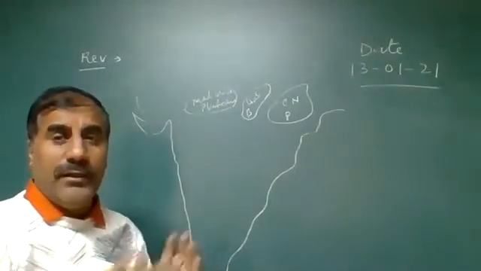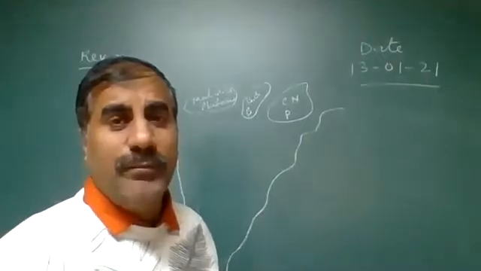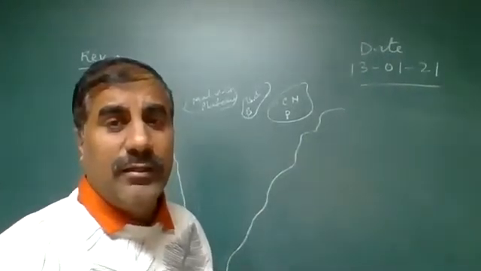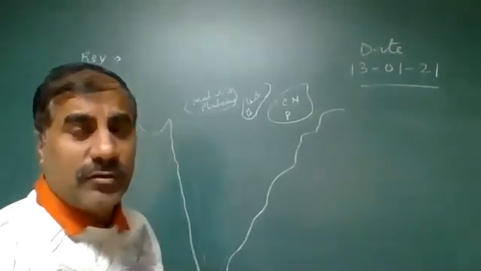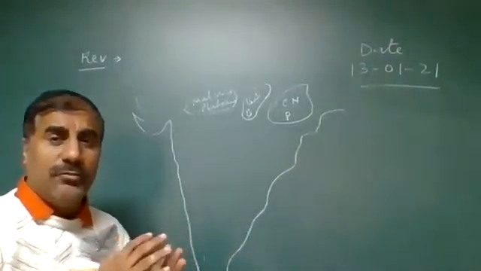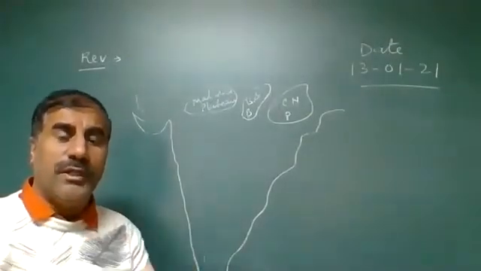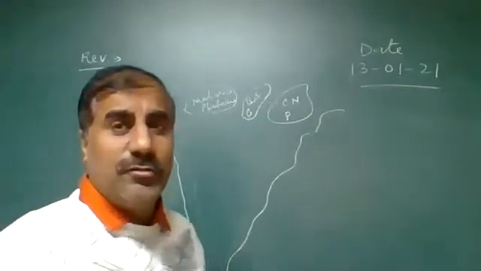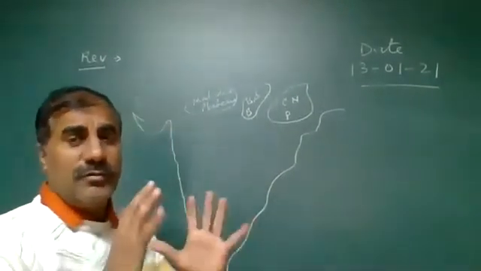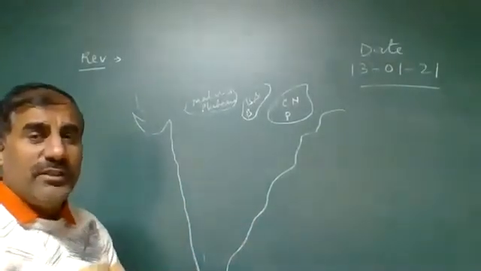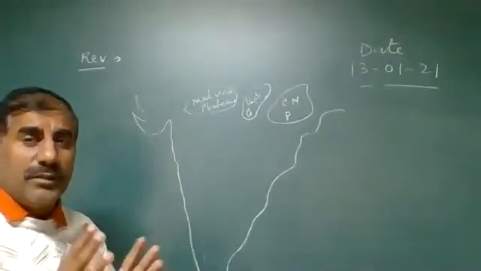Between the Indus and Satluj river is known as the Punjab Himalaya. Satluj to Kali river is known as the Kumaon Himalaya. Kali to Tista river is known as the Nepal Himalaya. Tista to Dibang river is known as the Assam Himalaya. So these are the divisions of the Himalaya we discussed yesterday, and we also discussed the northern plains.